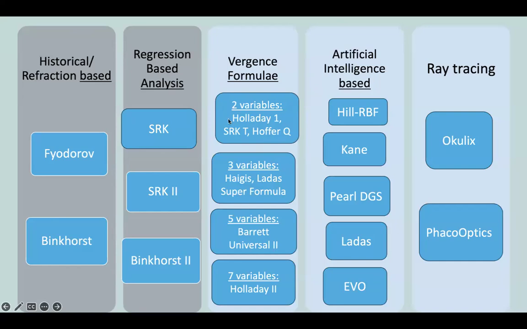Some vergence formulas use 3 variables like the Haigis, some use 5 variables like the Barrett Universal 2, and the Holladay 2 uses 7 variables. The artificial intelligence based formulas like Hill RBF and Kane also give very good results. And ray tracing is the new one, like the Phaco Optics, which also gets good results.